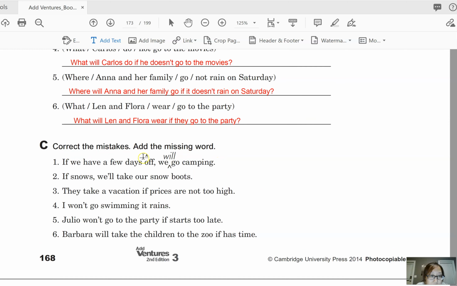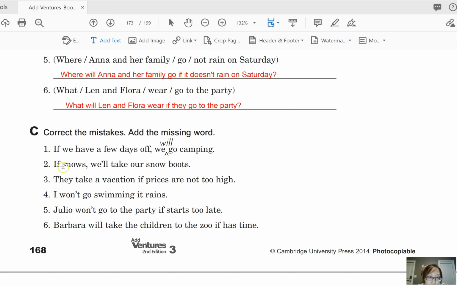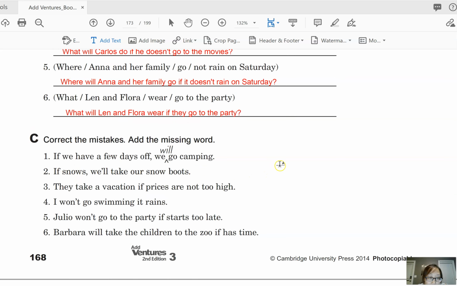Okay, so let's look at the first one, for example. If we have a few days off, we will go camping. Will is missing from the main clause. Remember, the main clause should be in the future tense. So go ahead and pause the video and take some time to correct the mistakes in each sentence, and continue the video when you're finished.